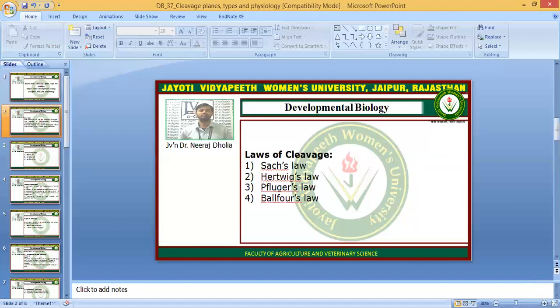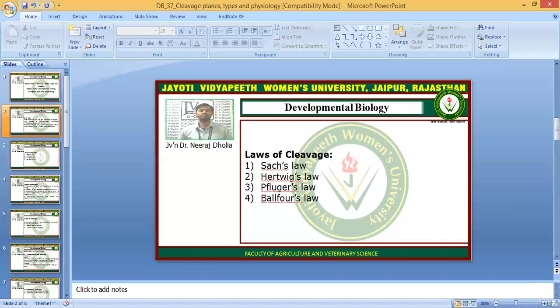Then Hertwig's law. What does Hertwig's law say? According to this law, the spindle fibers which form during the cleavage divisions form at the long axis of the cytoplasm.